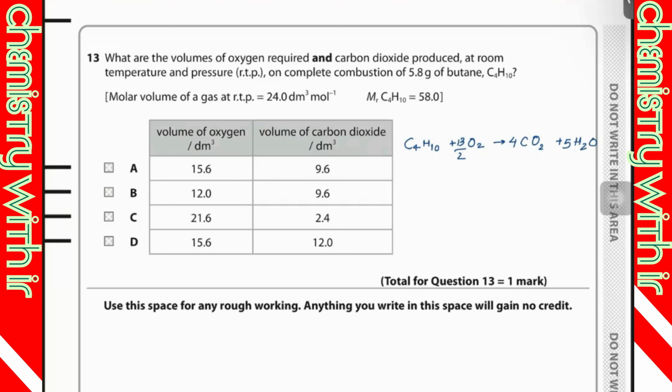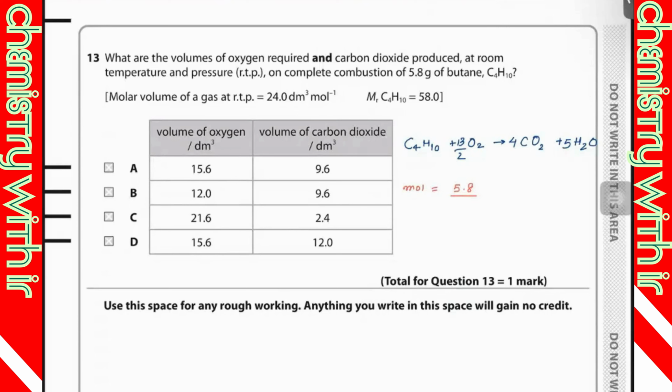Then I'm going to find out the moles of butane. Mole is equal to 5.8 divided by the molecular mass. The molecular mass of butane is 58. It's given.